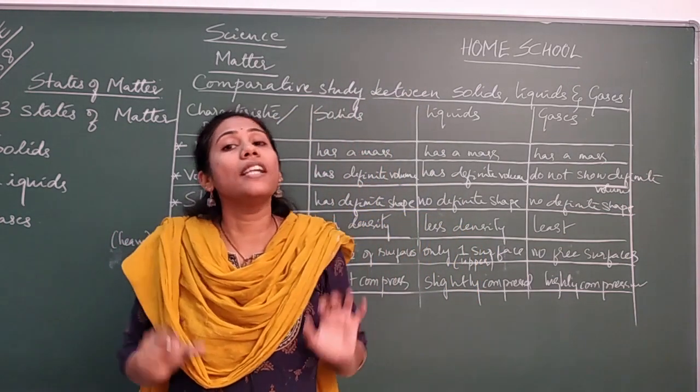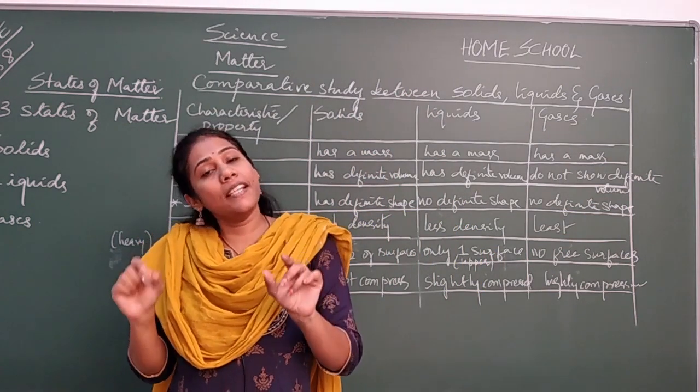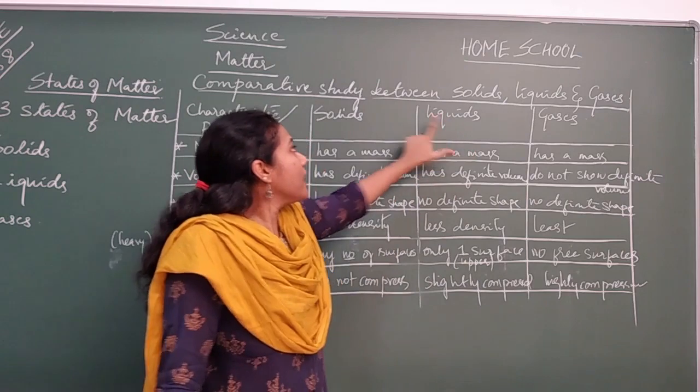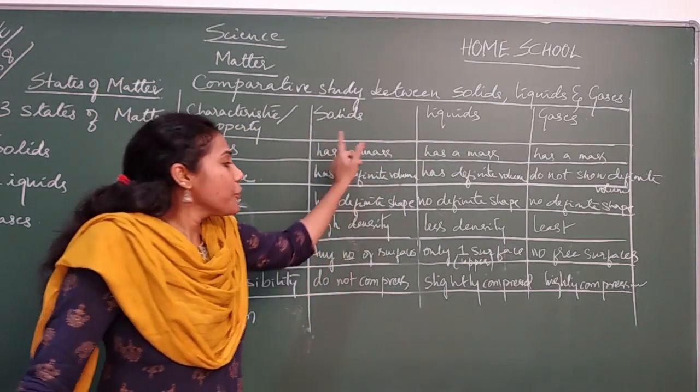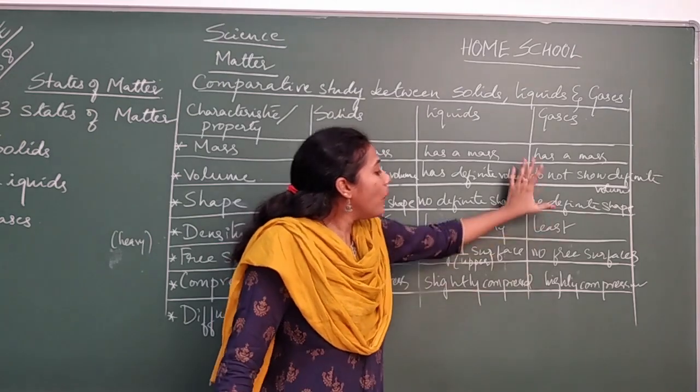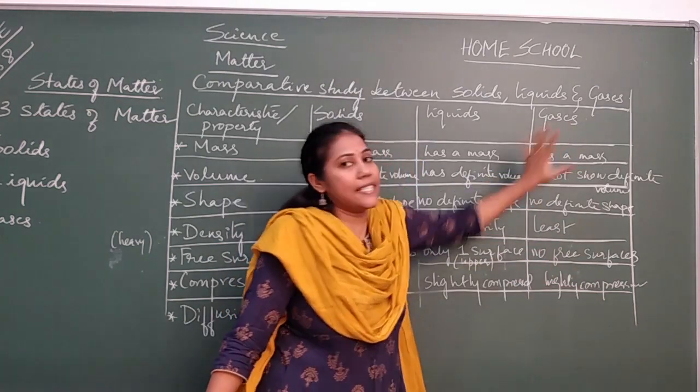That is what we call compression. So gases can undergo compression to a greater extent compared to liquids and solids. That is why we write highly compressible. Who are highly compressible? Gases.